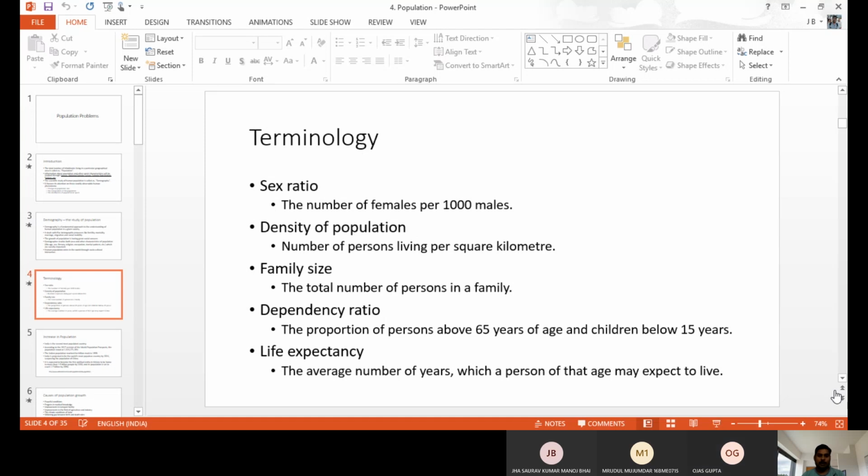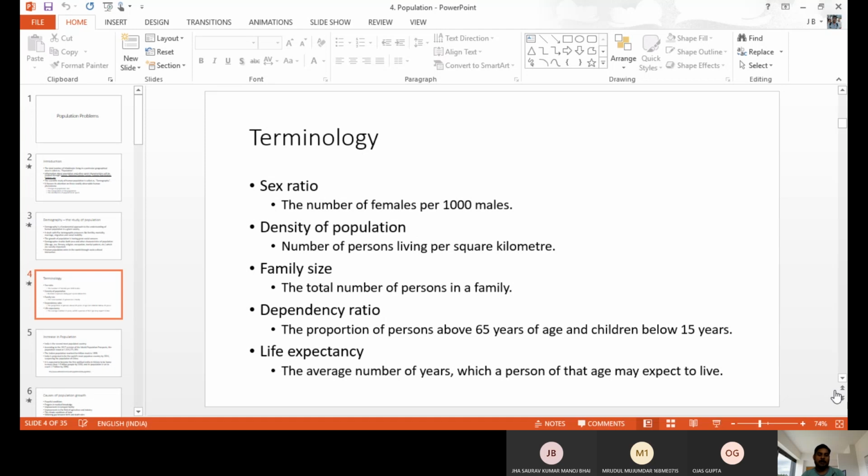Can anybody guess how many females there are per 1,000 males? What is the sex ratio in India? Okay, 940. So 940 females for 1,000 males. That is the sex ratio. So the ratio is less compared to men. That concept the demographer will use.